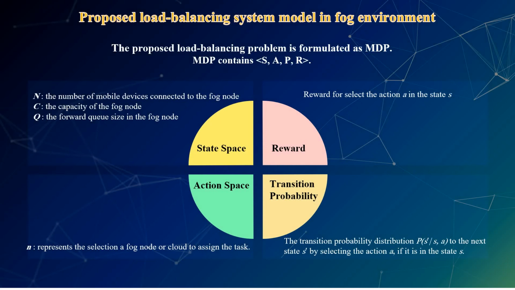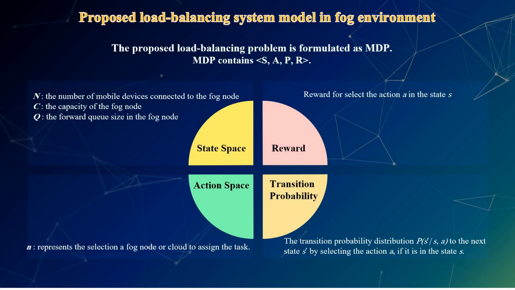The MDP comprises a decision-making agent that continuously observes the current status of the system, selects an action from the allowed actions in this state, and then transitions to a new state and receives a reward for that action, which influences future decisions. An MDP usually consists of S, A, P, R, which are defined for the proposed load balancing problem as follows.